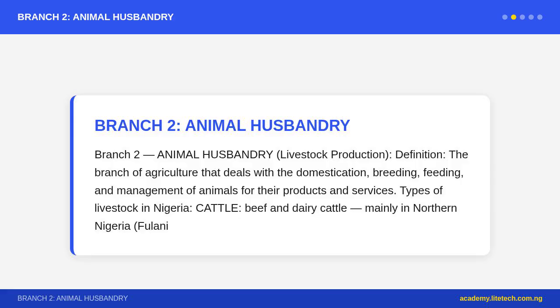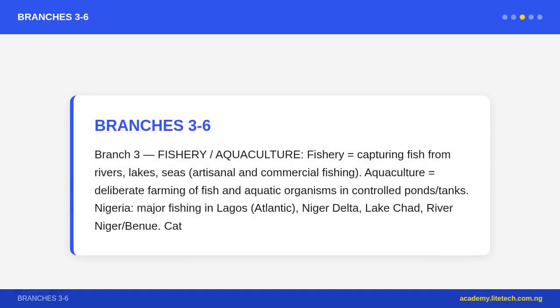Animal husbandry provides food: meat, milk, eggs. Raw materials: hides for leather, wool for textiles, feathers. Labor: oxen for plowing in some regions. Manure, for crop farms.